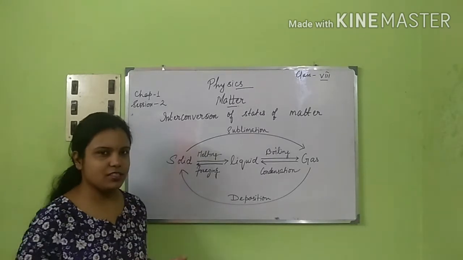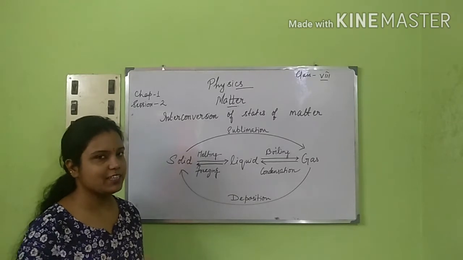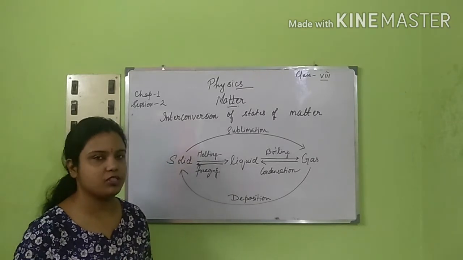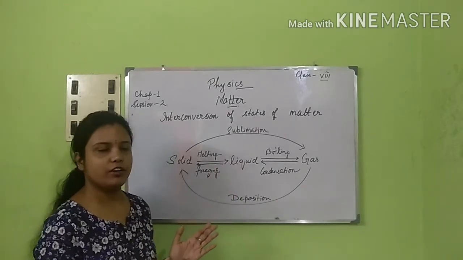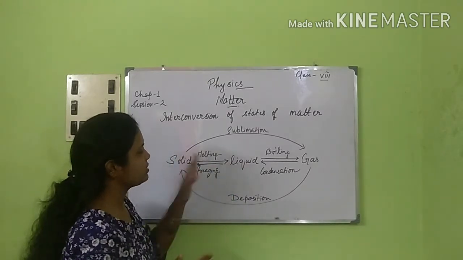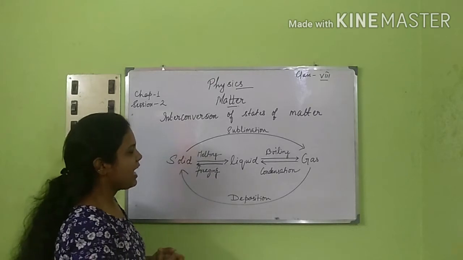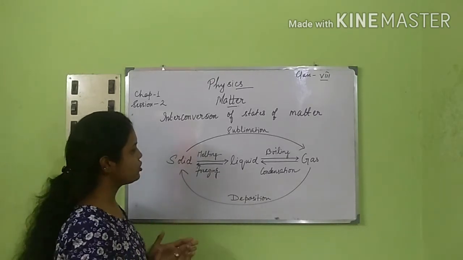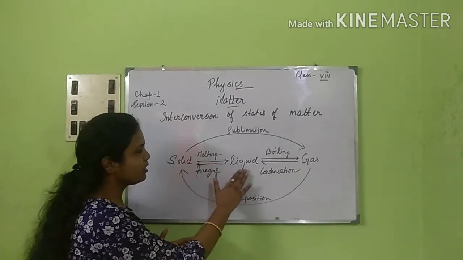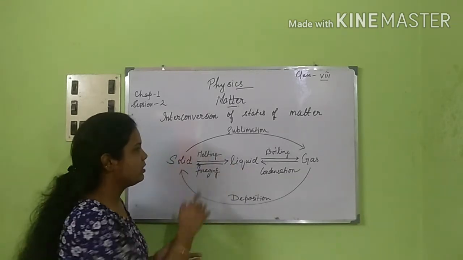So let's just have a revision of this part, as we have already discussed this in chemistry. Now, the change from solid state to liquid state is known as melting. And what about the melting point? The temperature at which solid changes to liquid state is called melting.